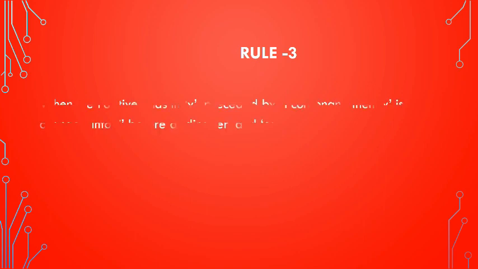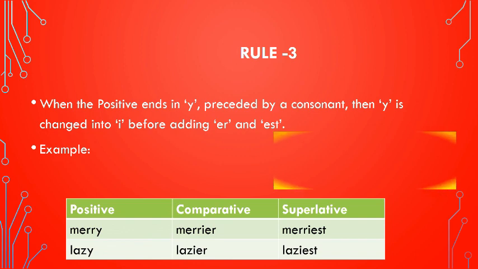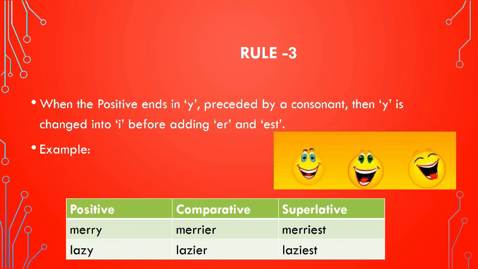Rule number 3. When the positive ends in y preceded by a consonant, then y is changed into i before adding er and est. Example: Merry, merrier, merriest. Lazy, lazier, laziest. Here both the words in positive degree are ending in y preceded by a consonant. So to make comparative and superlative, y is replaced by i before adding er and est.